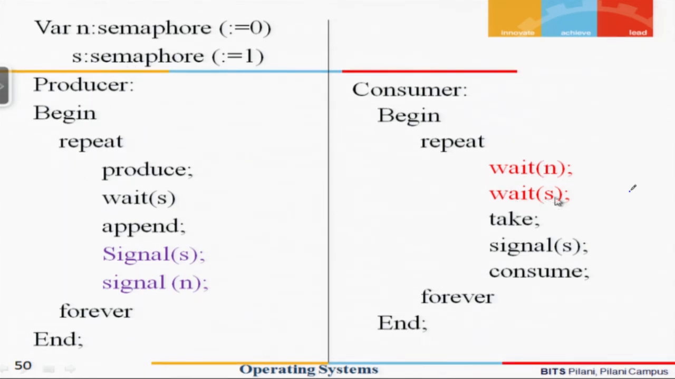So again you do a wait S, and if you pass through, then you take the item, consume it, and after that, after consuming, you would do a signal, you will release the tray. So this is how the whole thing is going to be functioning. So we can very clearly see how the producer consumer problem can be implemented with the help of semaphores.